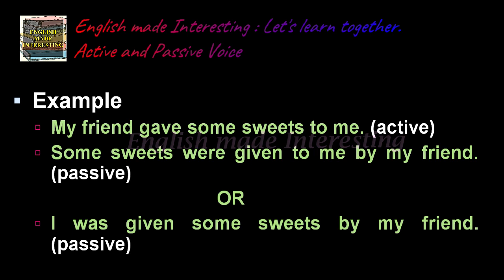So out of the two objects, either of them can be made the subject in the passive voice. So in one place the subject is some sweets. Sweets were given. Then I was given. So the person becomes a subject.